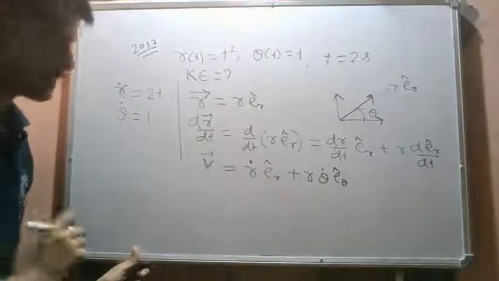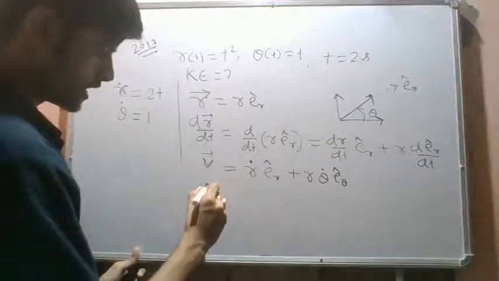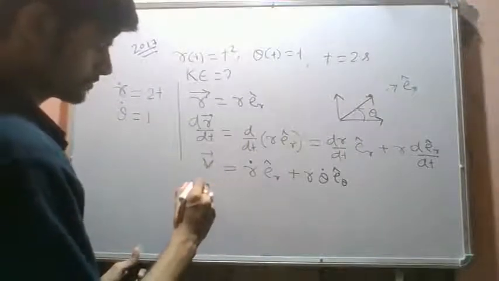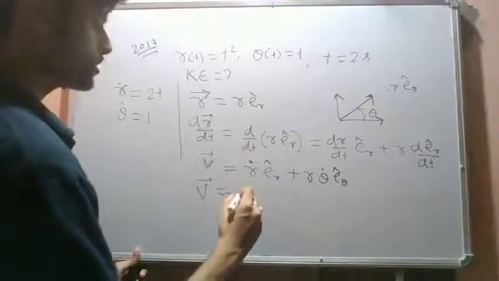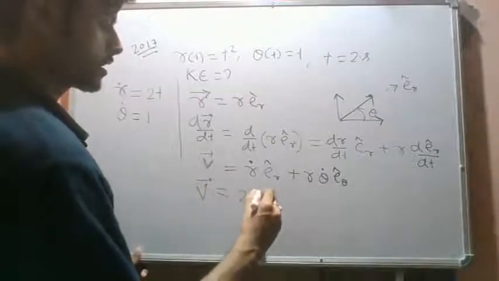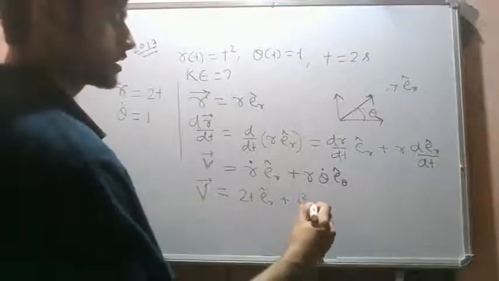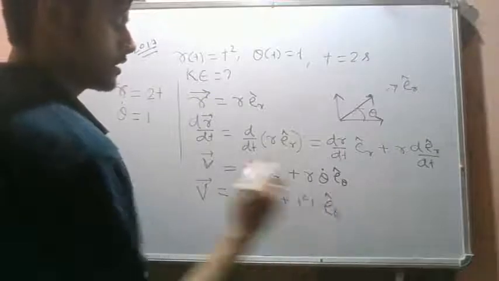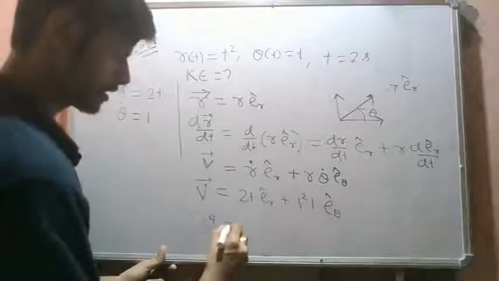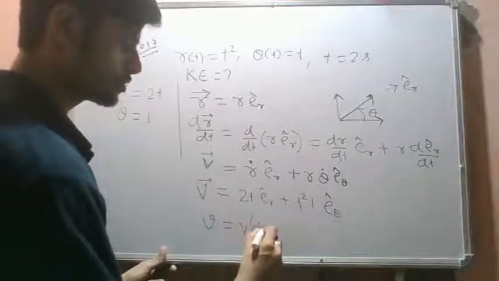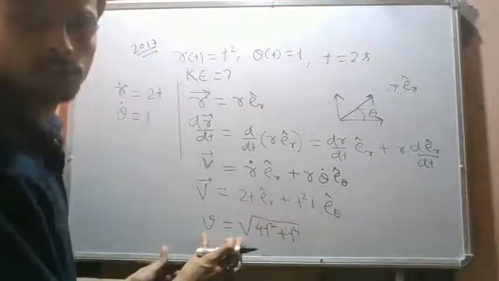So the velocity is r dot, twice t, e_r, plus t square times theta dot, which is 1. So this is the velocity vector. The magnitude of the velocity vector is under root 4t square plus t to the power 4.